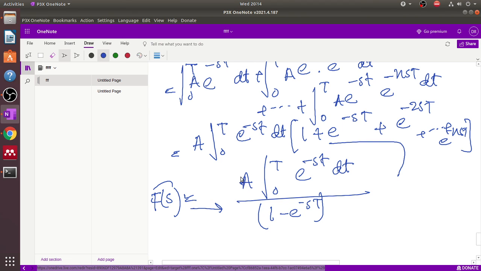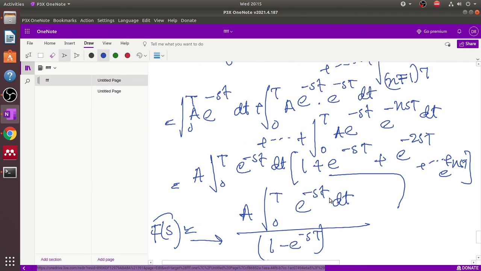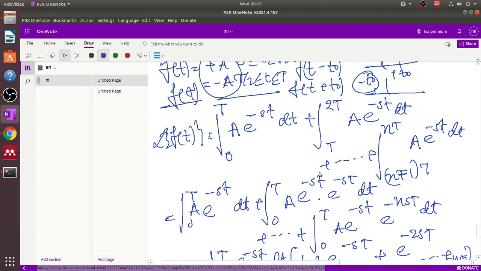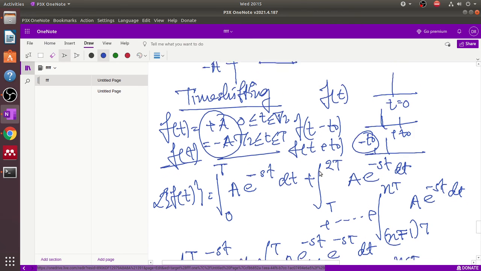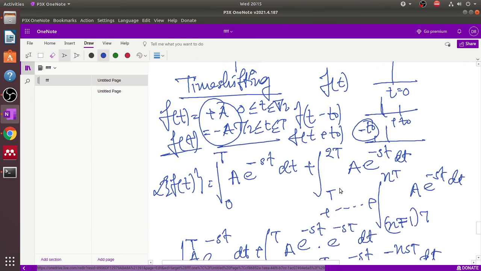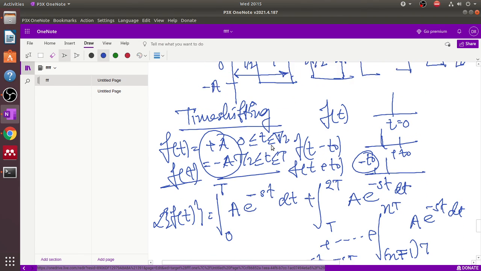Here a is the amplitude, e to the power minus st is the Laplace coefficient, 0 to T means the complete time period, and this is divided by 1 minus e to the power minus sT. Okay, so this is the complete mathematical process by which we can derive the Laplace transform formula for a periodic signal, here for the square wave.